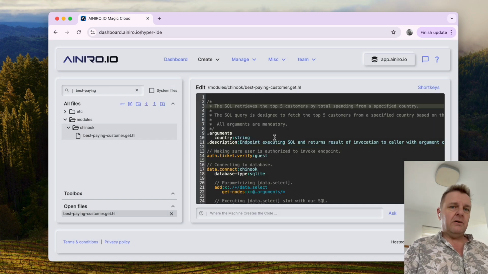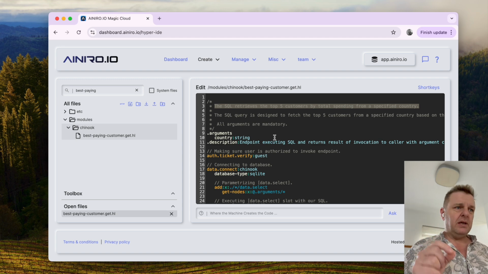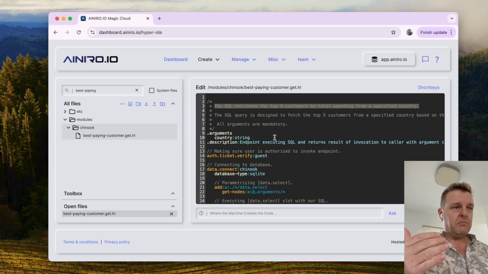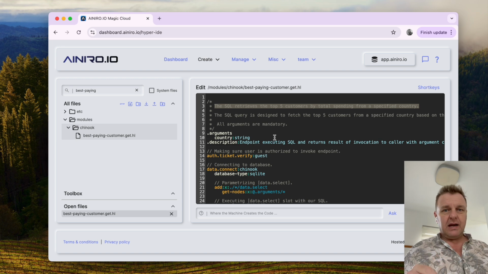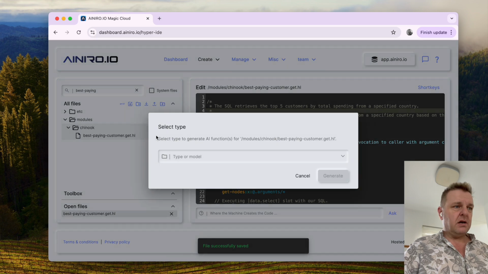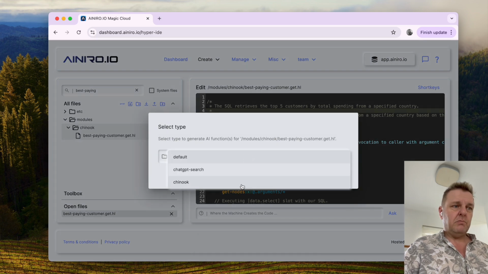And as you can see here now, the comment is kind of like a big deal here now, because the comment is automatically generated by OpenAI by inspecting the actual SQL used to generate this API endpoint. So I'm basically asking OpenAI to generate a file level comment for me, and as you can see here, the SQL retrieves the top 5 customers by total spending from a specific country, period. Right. So now, if I just click on this flash icon, I choose my type here, being Chinook.